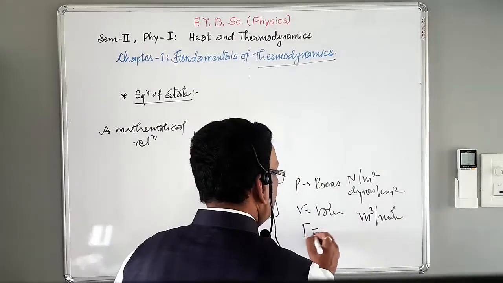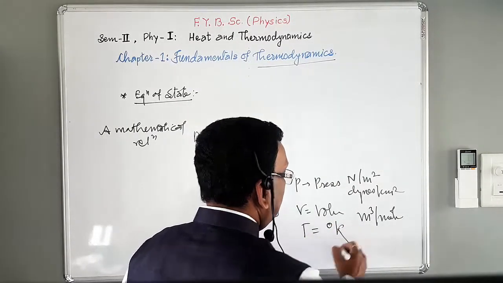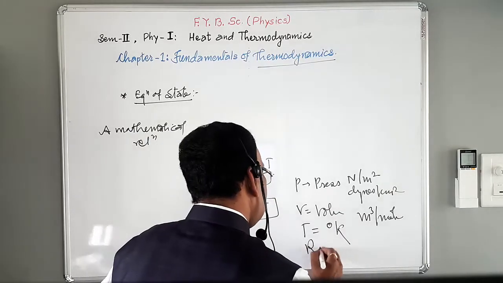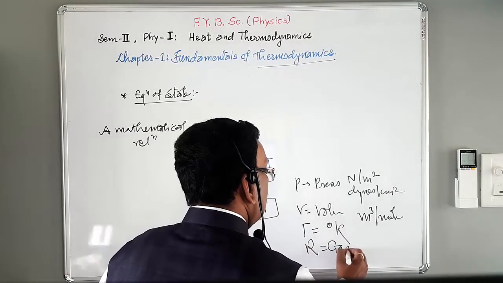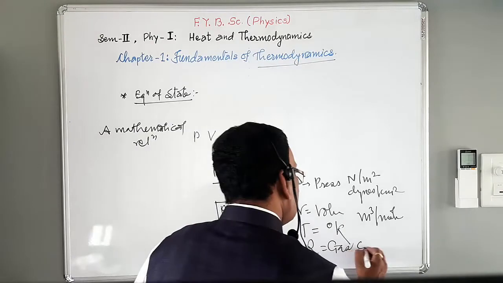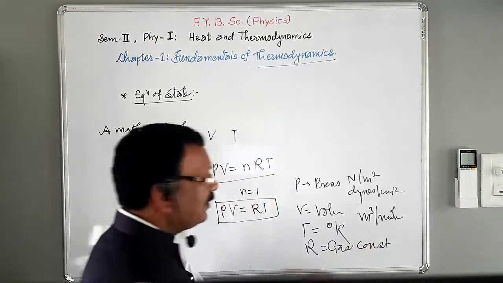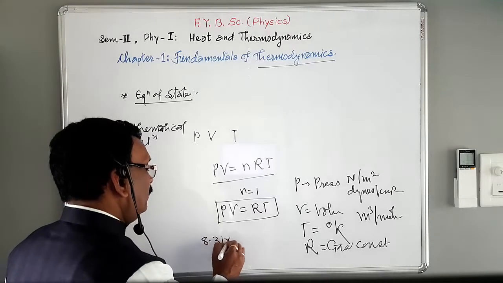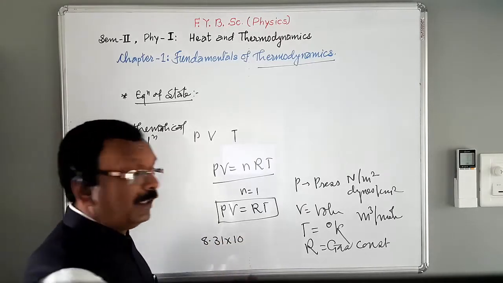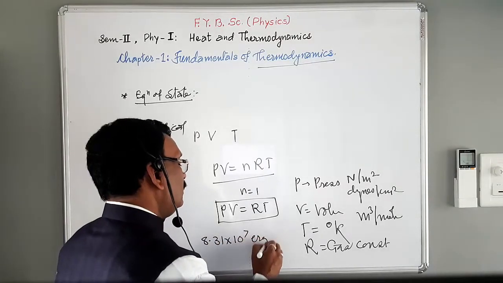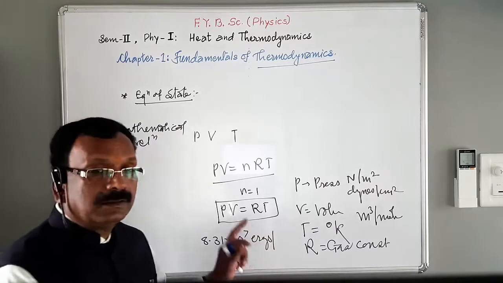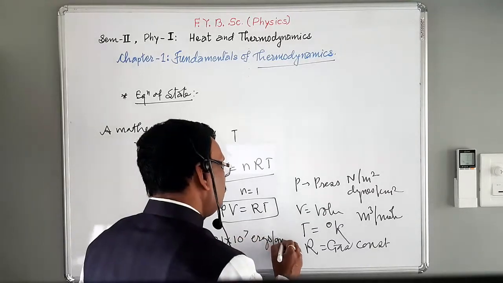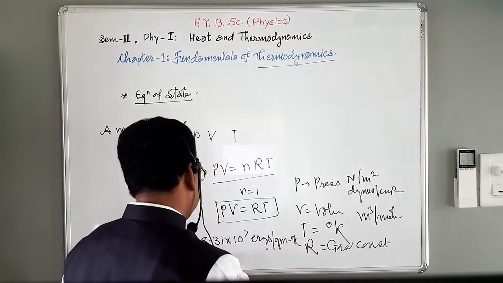T is the temperature which is measured in degree Kelvin, and R is the gas constant. R is the gas constant, having the value 8.31 into 10 raised to 7 ergs per gram degree Kelvin.